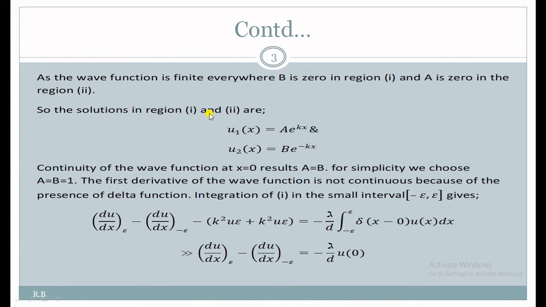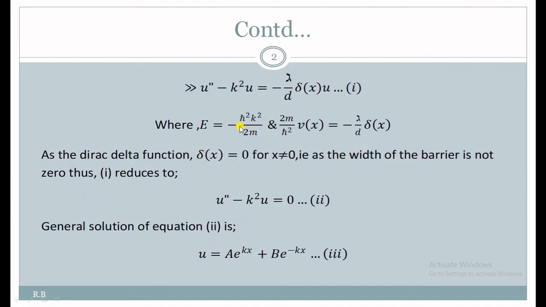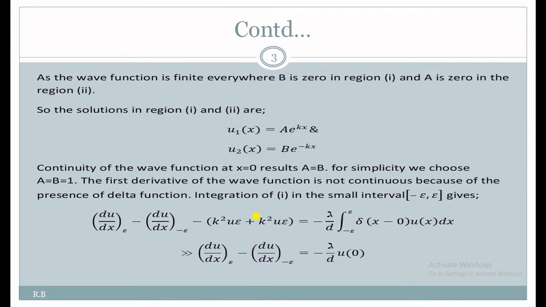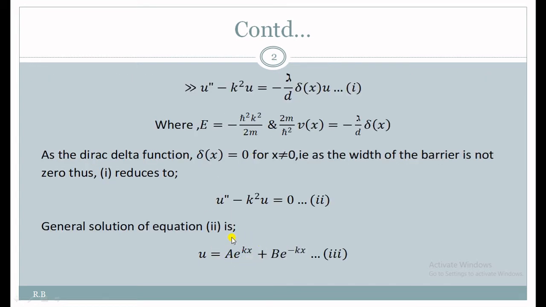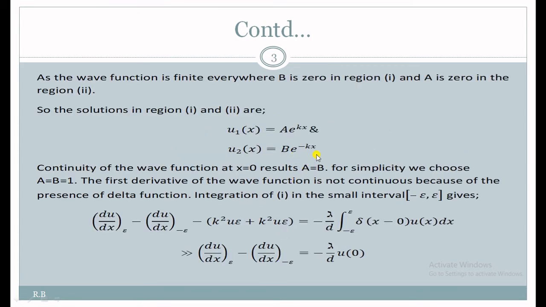So the solutions in region first and second are as follows. In region first, we will represent the value of u(x) by u1(x), and its value would be, from here we will consider this second term to be 0, a e to the power kx. And for region second we will assume u(x) as u2(x), in which this term would be 0, so it would be b e to the power minus kx.